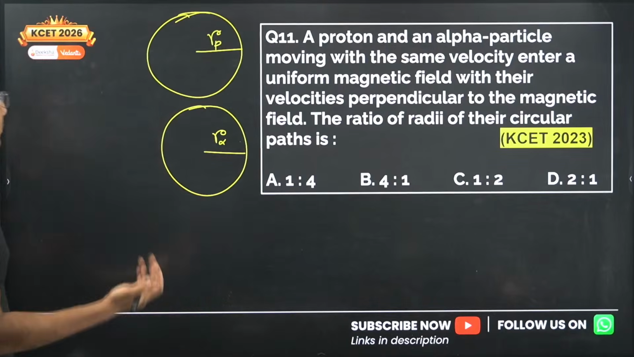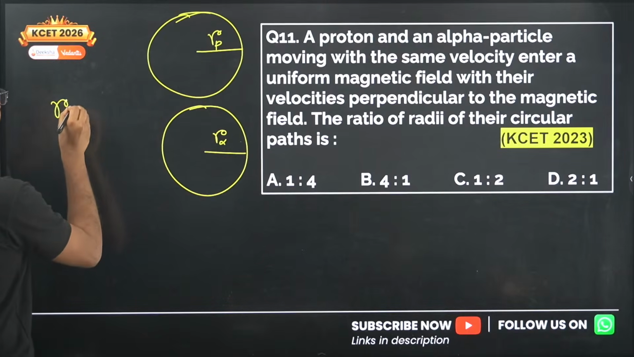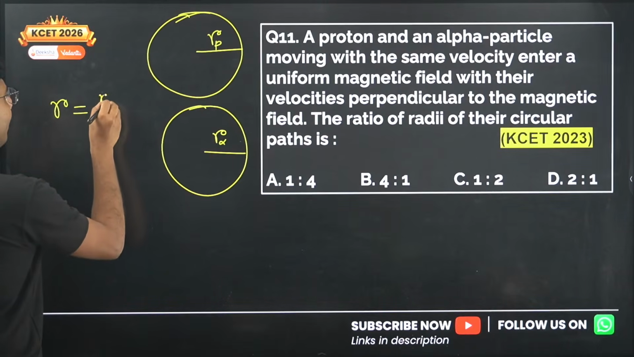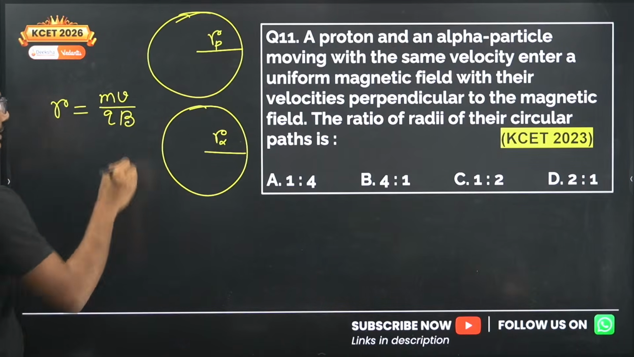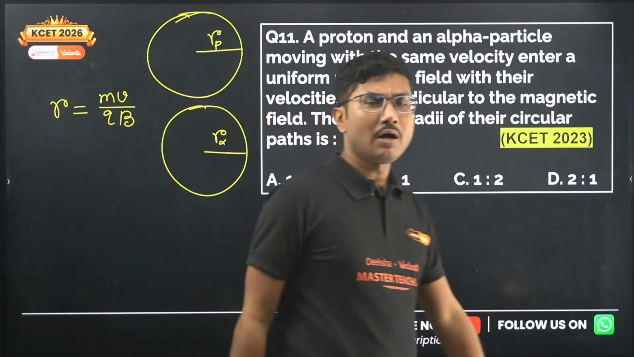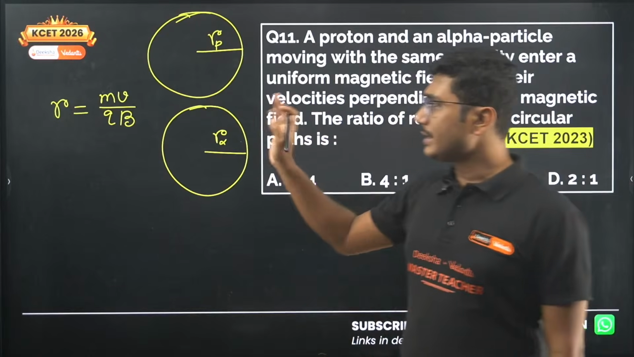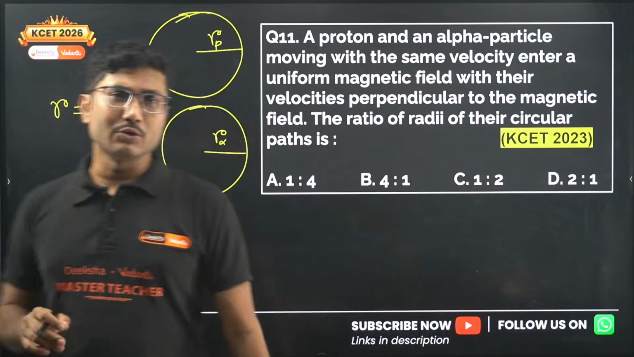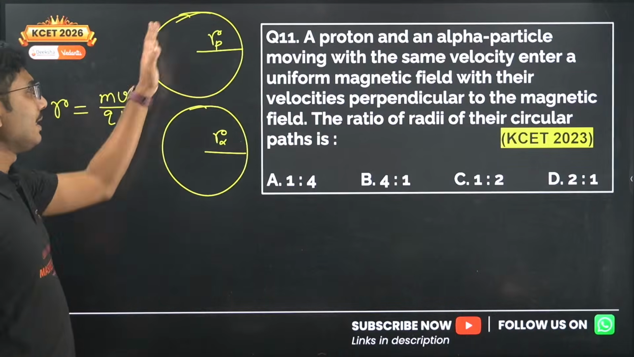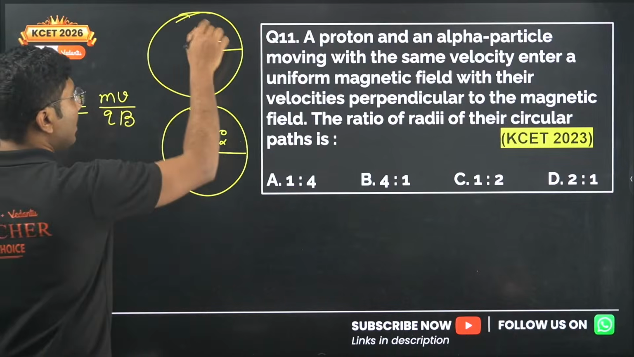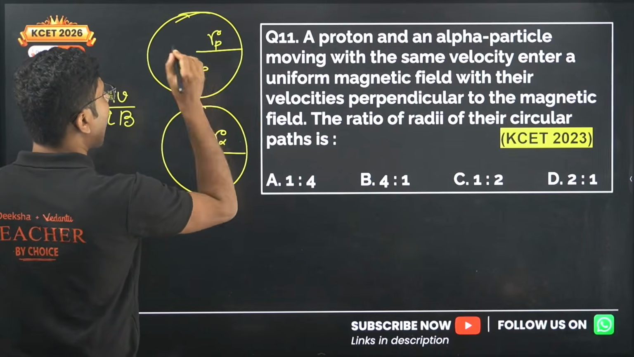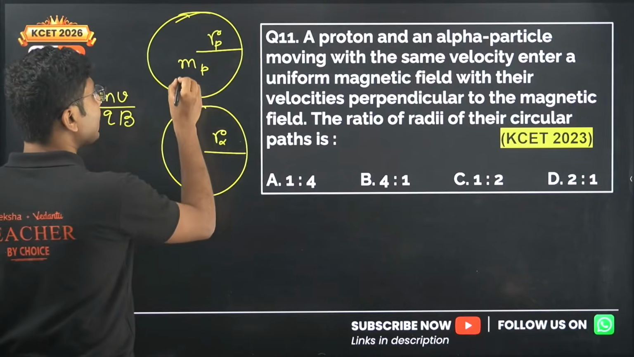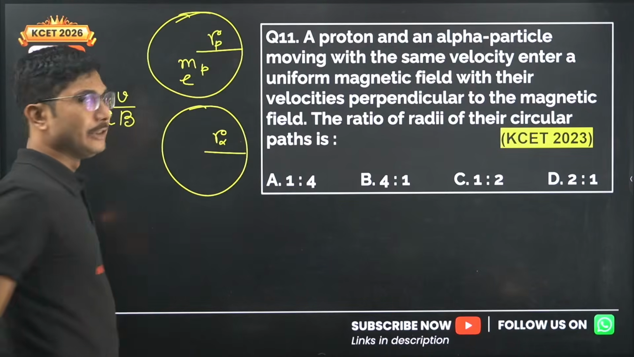Now what is the formula for radius? The formula for radius is given by mv by qB. This is the simplest formula of all. Now what is the mass of a proton? The mass of a proton is simply mp. And what is the charge of a proton? The charge of a proton is e.